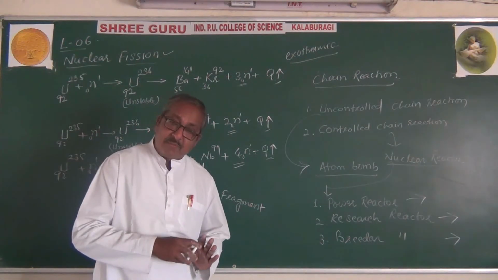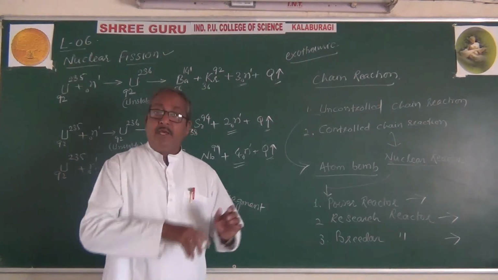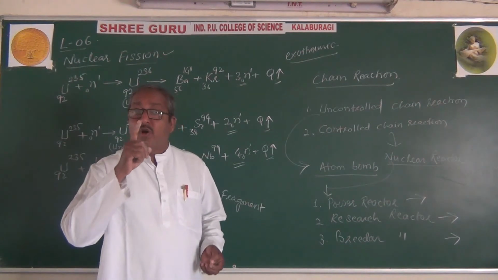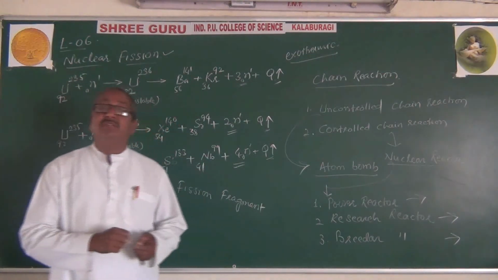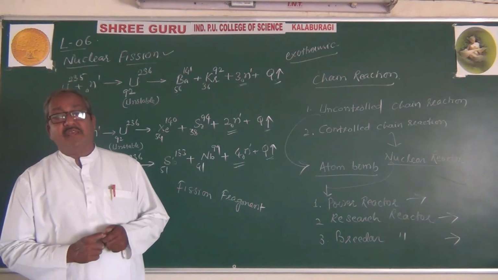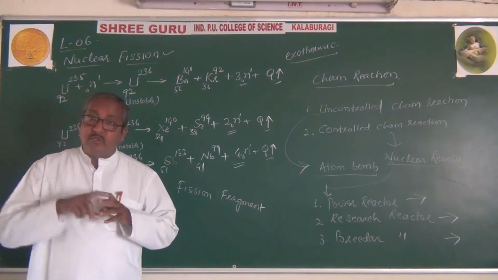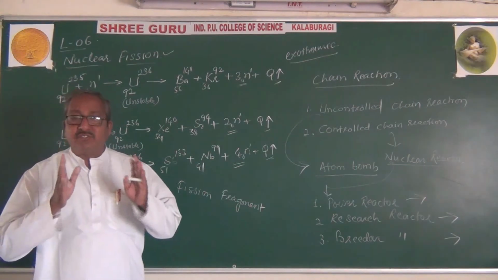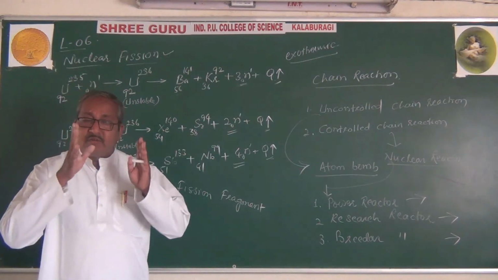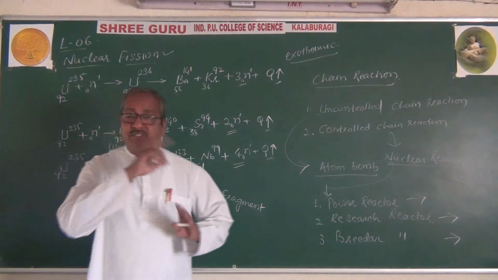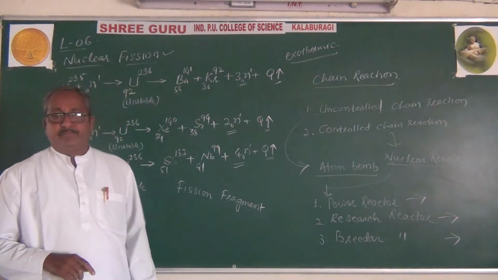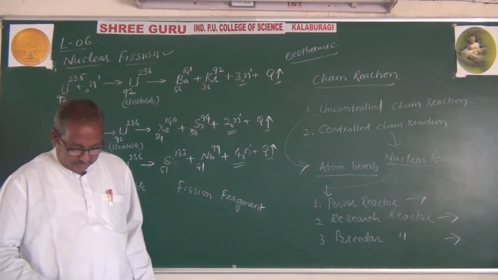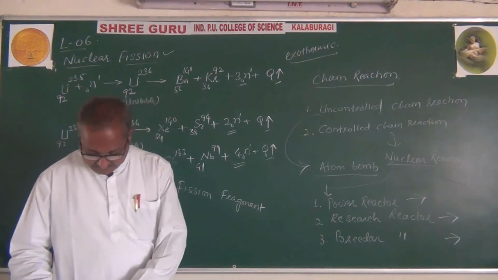The scientists made a method and arrangement in which they use control rods in a nuclear fission reactor, which are made of cadmium. Such rods are useful to make the nuclear reaction a controlled chain reaction. Is it clear up to this? This is about the nuclear fission reaction.